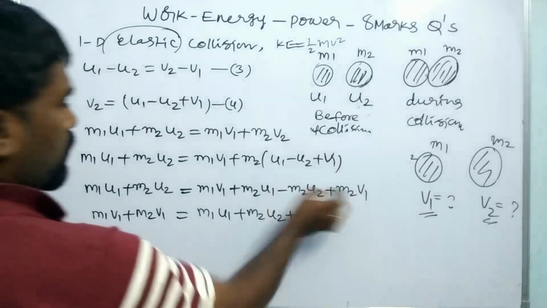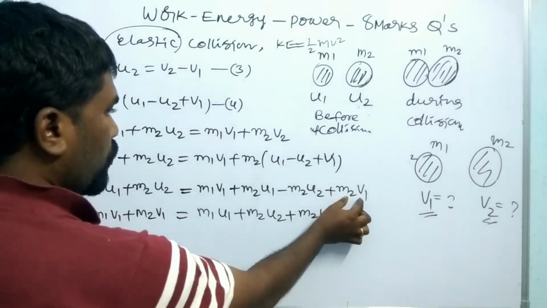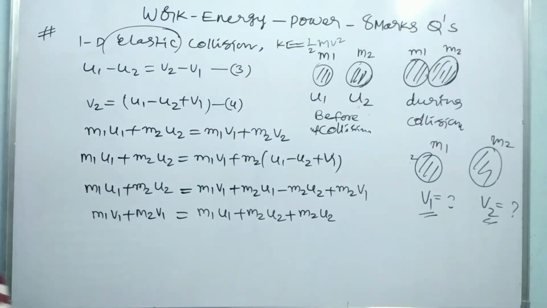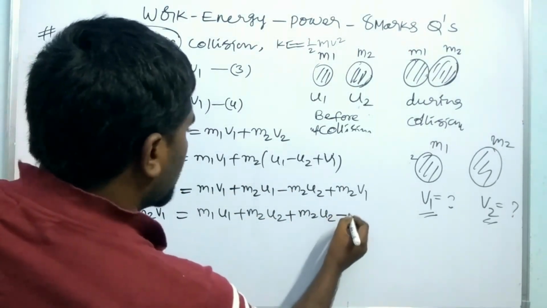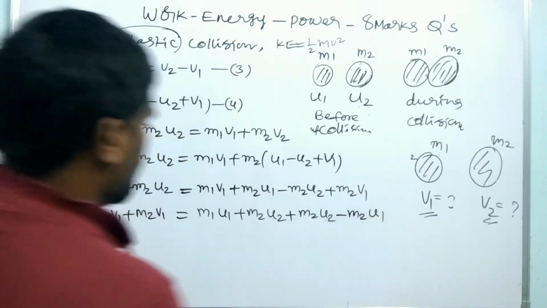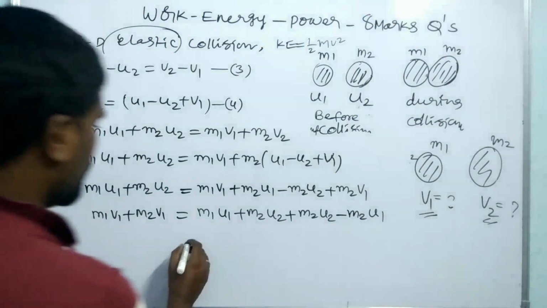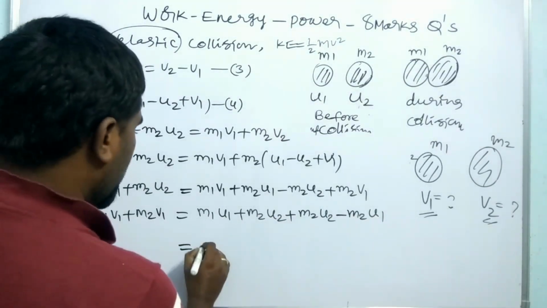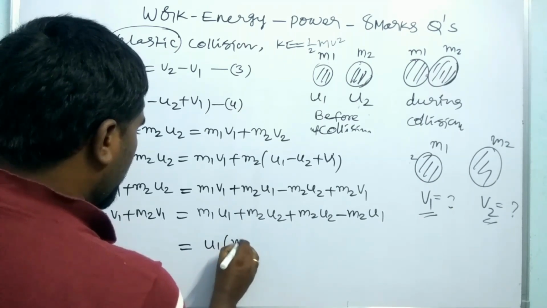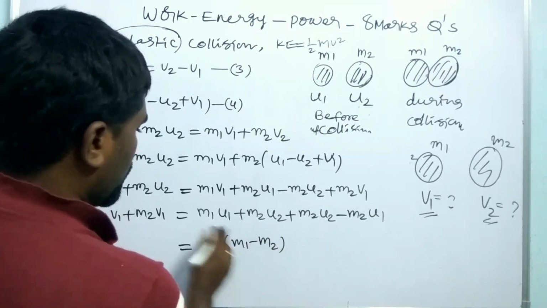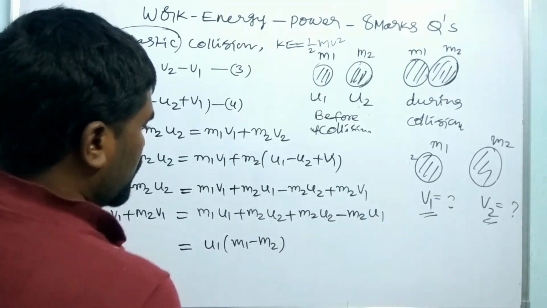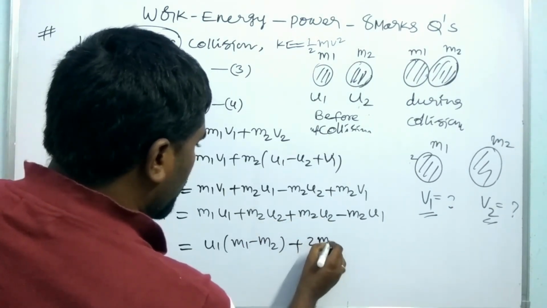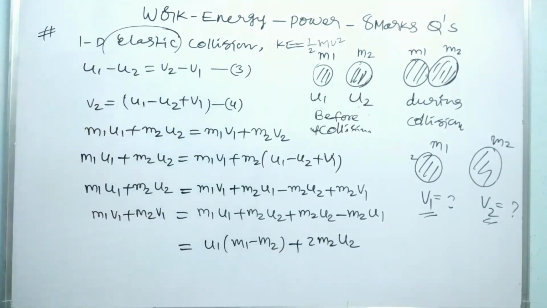So I just keep m1 v1 and m2 v1 on this side. These all come on the left side, and minus m2 u1. So u1 should be common here, m1 minus m2, plus m2 u2 and m2 u2, which is 2m2 u2.